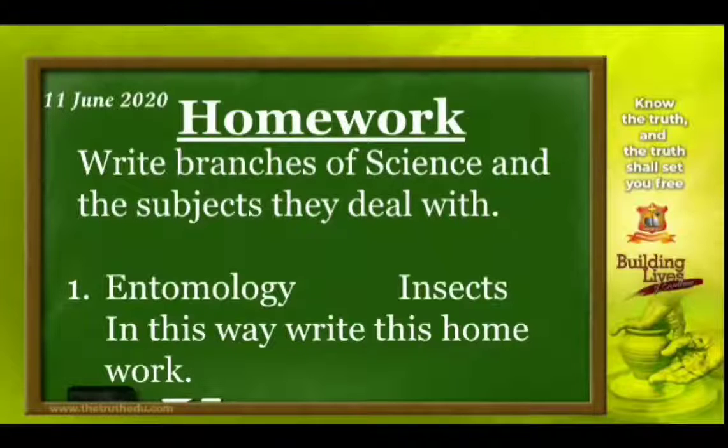Okay, so guys, your homework: write branches of science and the subjects they deal with. How will you write? As it is written in your GK book in chapter 9, one side has all the subjects and the other side the study of which topic. So you have to write in the same way. Like the first one is psychology, so in front of psychology you write the correct answer, that is, nature, functions and phenomena of the human mind. So you will write as it is written in your book.